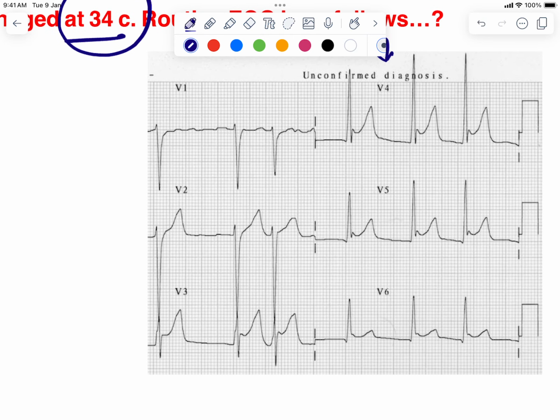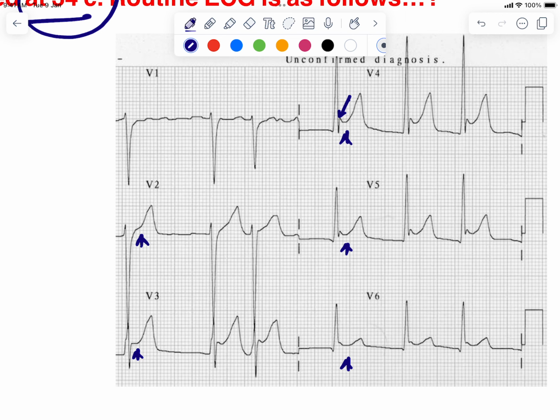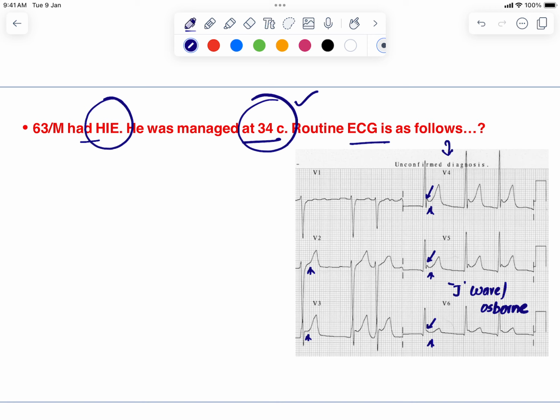What you are observing is the presence of ST segment elevation. Along with the ST segment elevation, in V4, V5, V6, you can see a small positive blip exactly at the J point. This is called the J wave, or the Osborn wave, and you see that in patients with hypothermia. In patients with hypothermia, you have the presence of the Osborn wave or J wave, and along with that, they also have ST segment elevation.